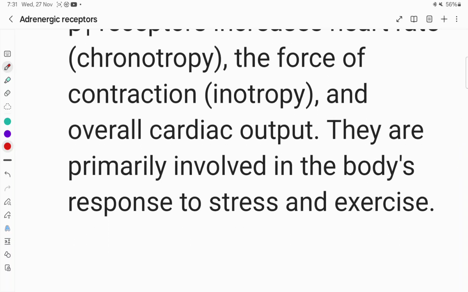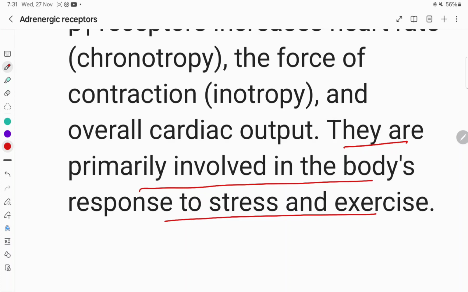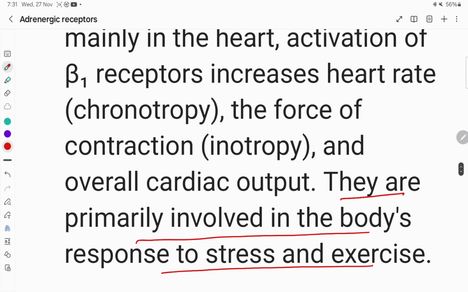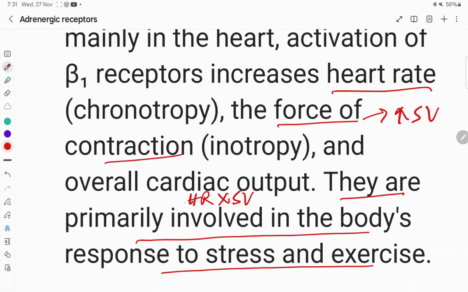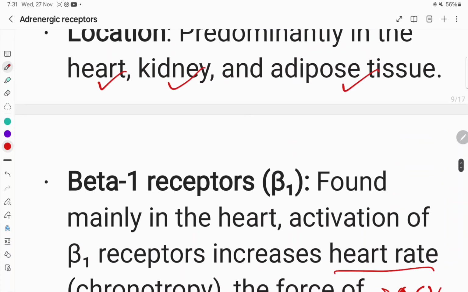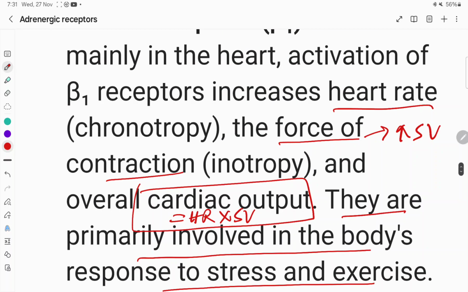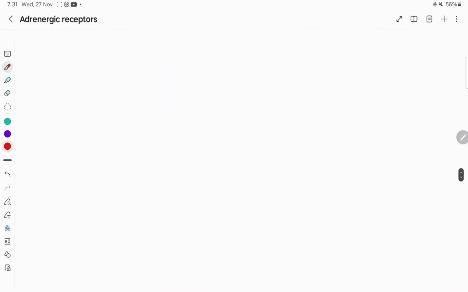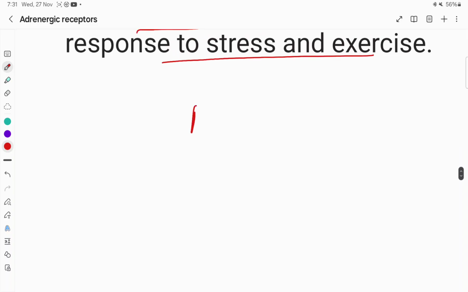And we can say that they are primarily involved in the body's response to stress and exercise, and when it increases the heart rate and also increases the force of contraction, it increases the stroke volume, and we know that heart rate into stroke volume is equal to cardiac output. So cardiac output increases when beta 1 receptors are stimulated. So beta 1 blockers we can use.